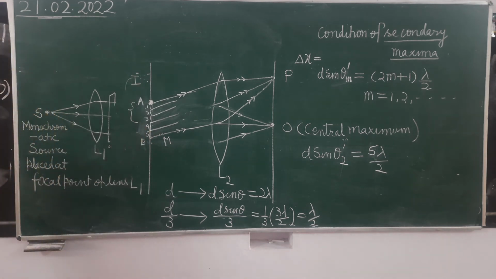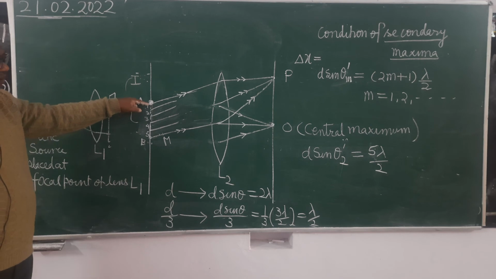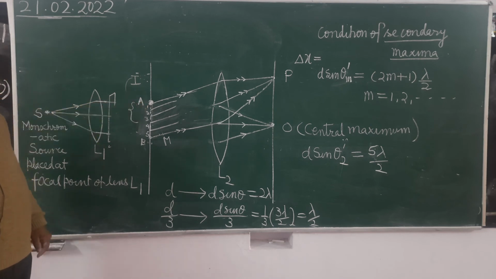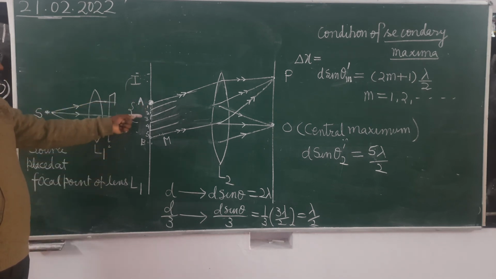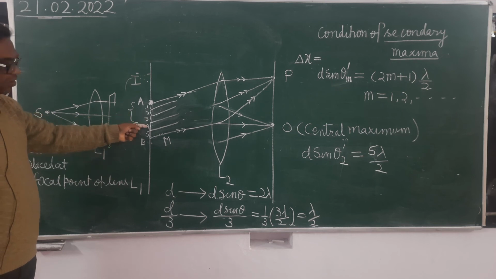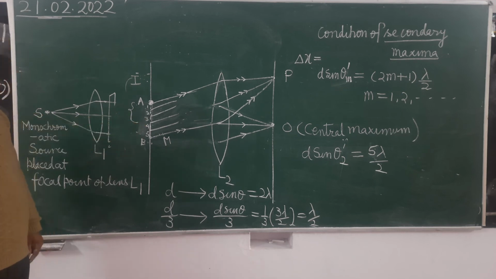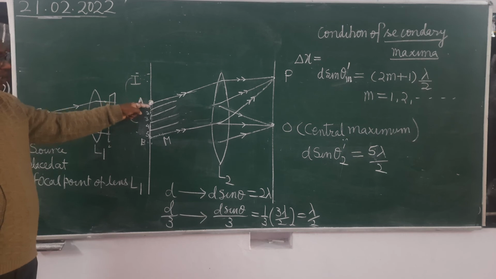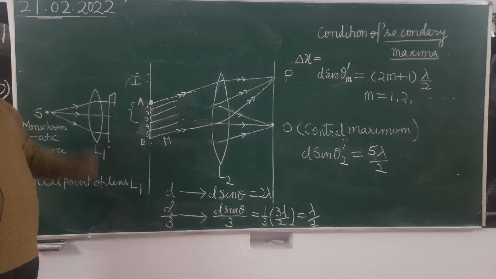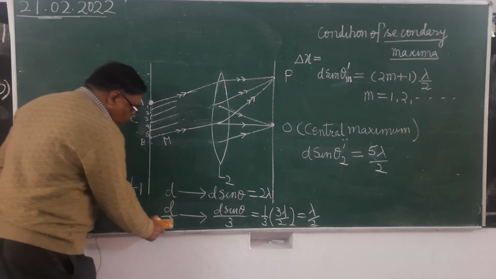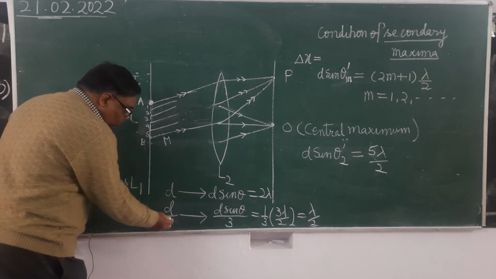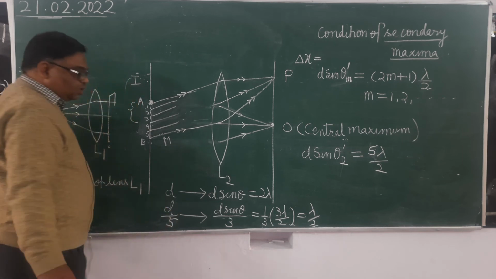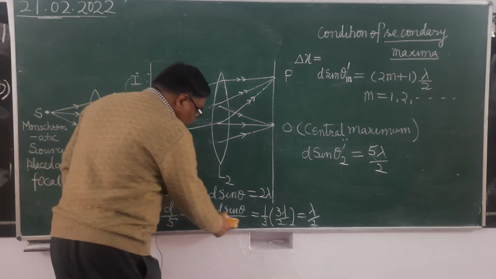So here also the waves which are coming from the corresponding points of the first two parts and the waves coming from the corresponding points of the next two parts will superpose destructively. And why? Because now the separation between the corresponding parts will be d/5, because we have assumed that the slit is made up of 5 equal parts. So what will be the path difference?